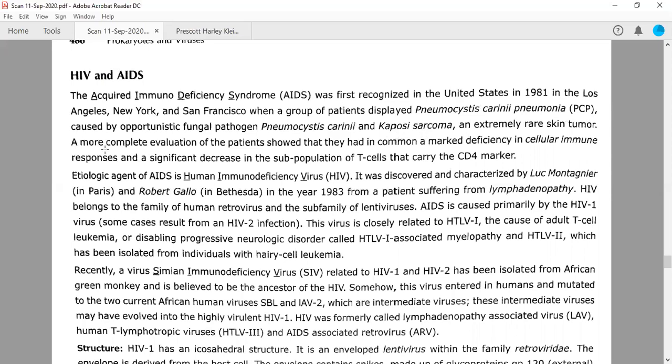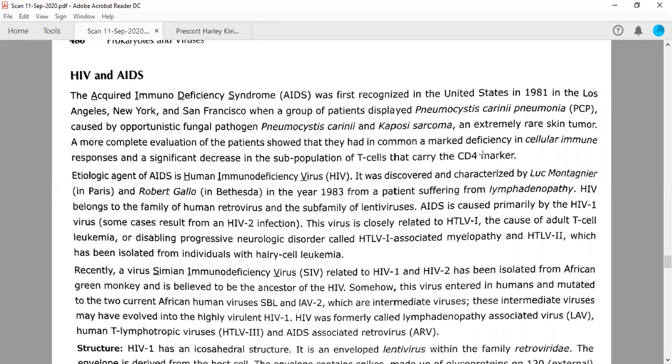A more complete evaluation of the patients showed that they had in common a marked deficiency of cellular immune responses. Because they have weak immune systems, their cellular immune responses are not working, and therefore there is a significant decrease in the subpopulation of T cells carrying the CD4 marker.